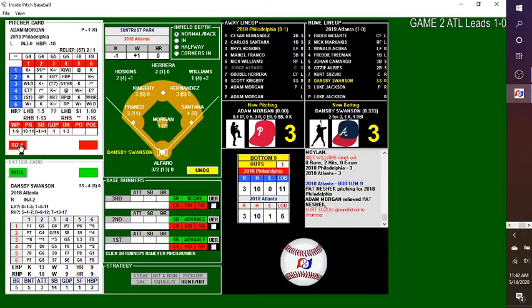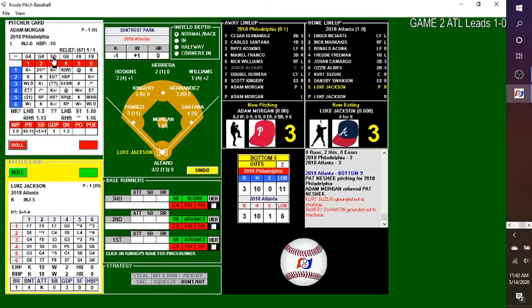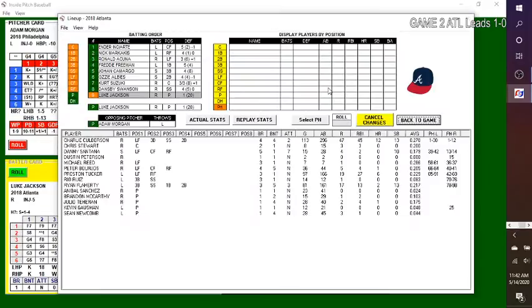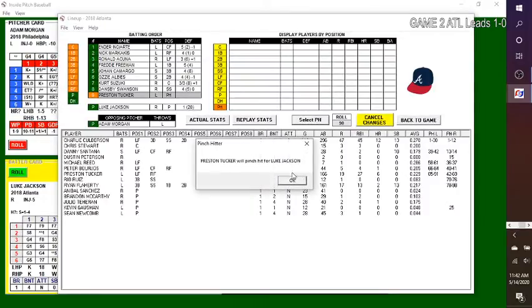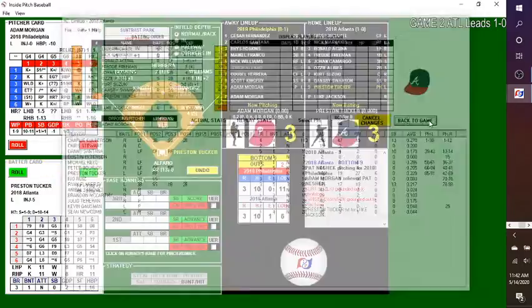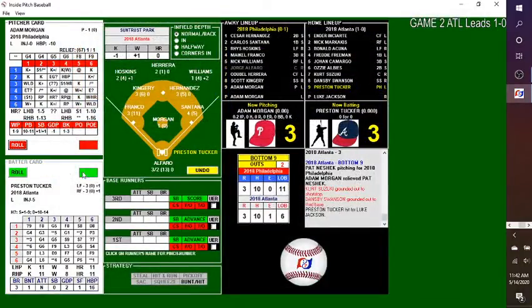Here's Dansby Swanson. The pitch. This one, ground ball at Franco, back to Santana for out number 2. They're going to pinch hit him. Preston Tucker coming in for the pitcher's spot. 2 down, nobody on. Bottom of the ninth. Game 2, tied at 3. 2-4. Nothing happening there.